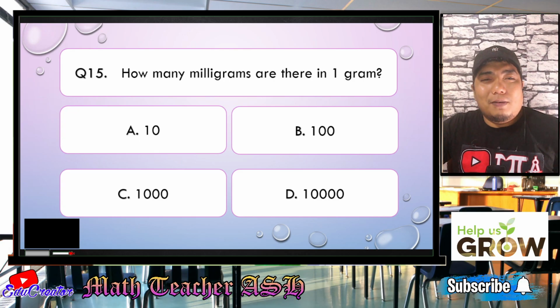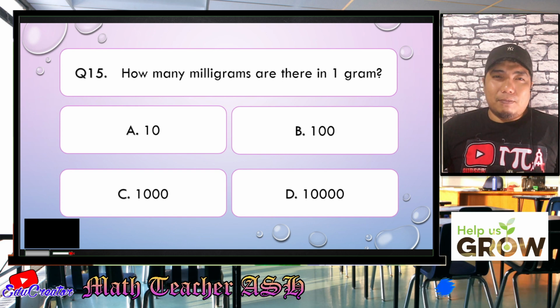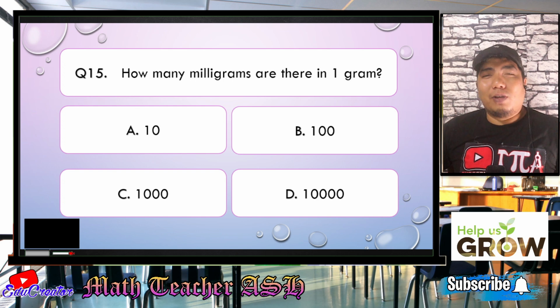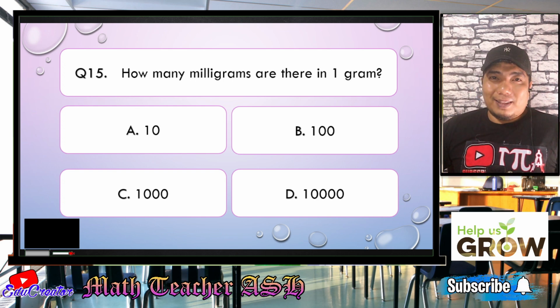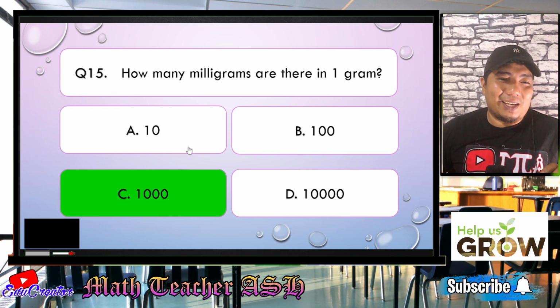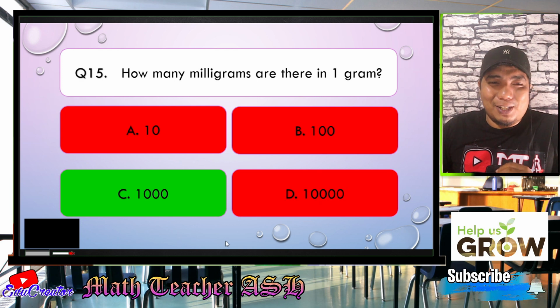All right, my dear math learners, this question is very, very easy. Why? Because when we are talking about the word milli, it is a prefix that means thousandths. So if your base is gram, therefore it is 1 times 1,000. So the correct answer is letter C. Very easy, my dear math learners. I hope you are enjoying.